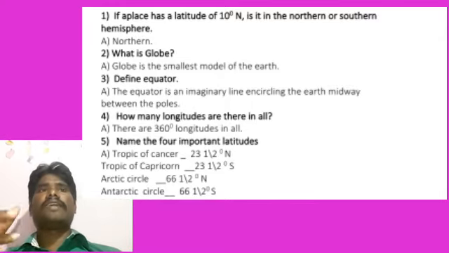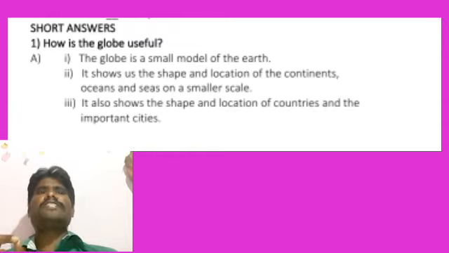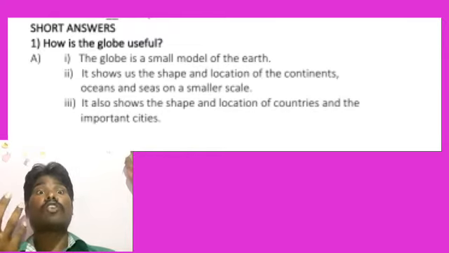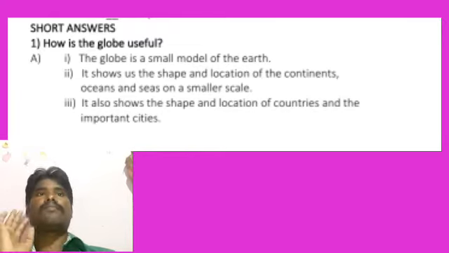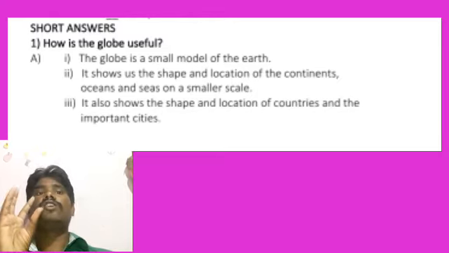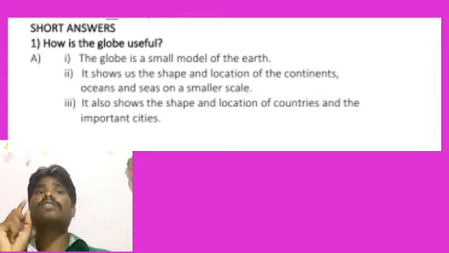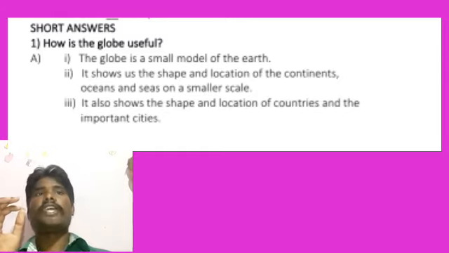I am simply explaining the short question answers. How is the globe useful? Is the globe useful to us or not? Yes, exactly, the globe is useful to us. How is the globe useful to us? Here are some points. Watch and listen. First point, the globe is a small model of the earth. The globe shows us the earth's surface and shape, isn't it? Yes. Second point, it shows us the shape and location of the continents, oceans and seas on a small scale.